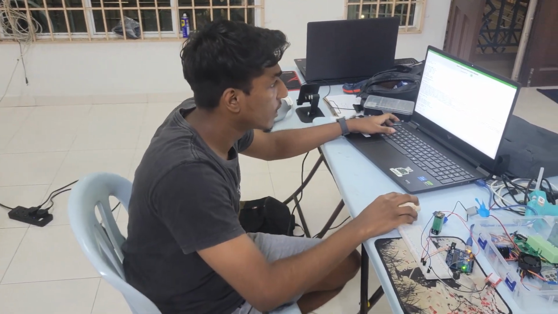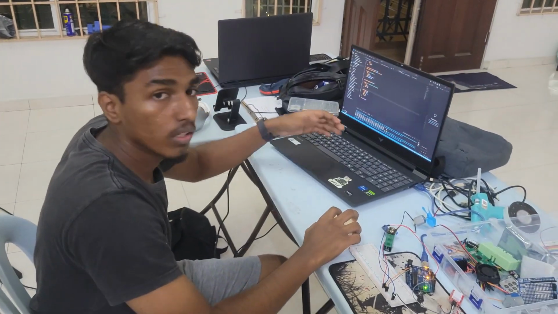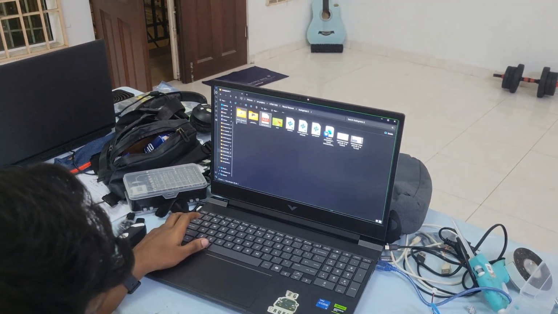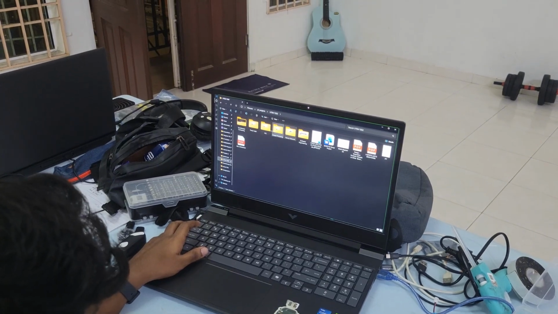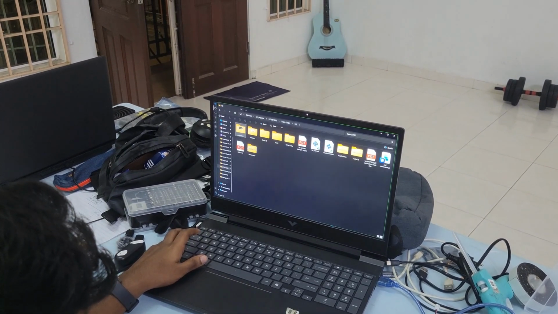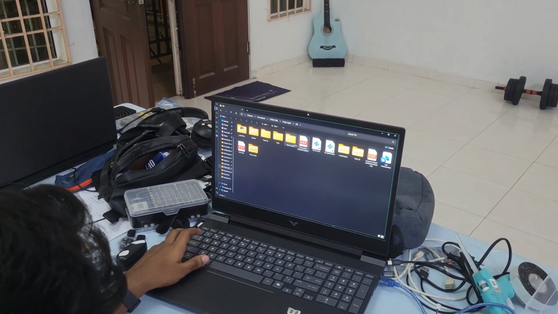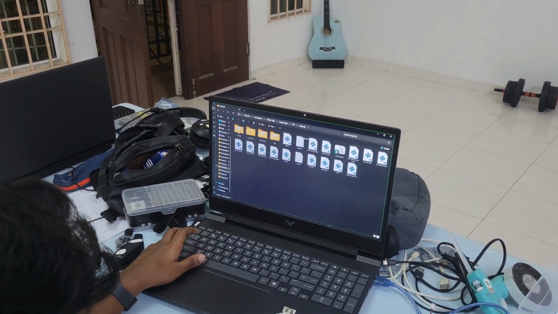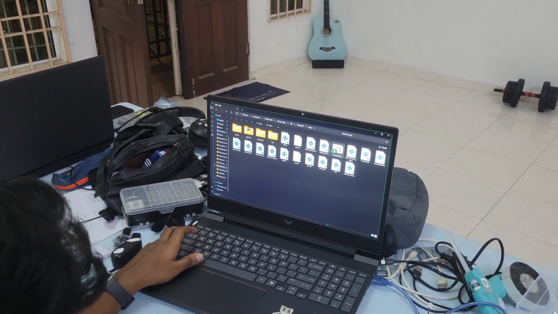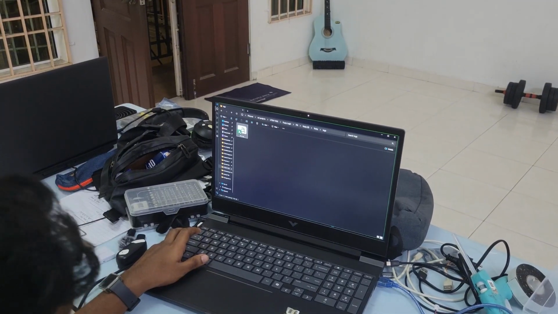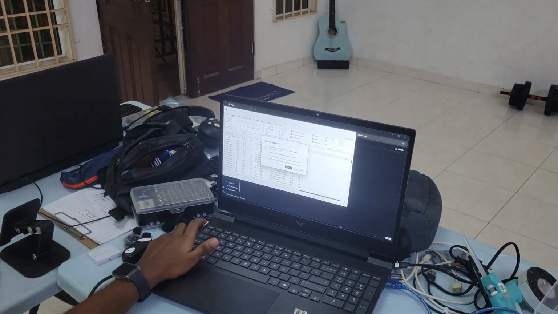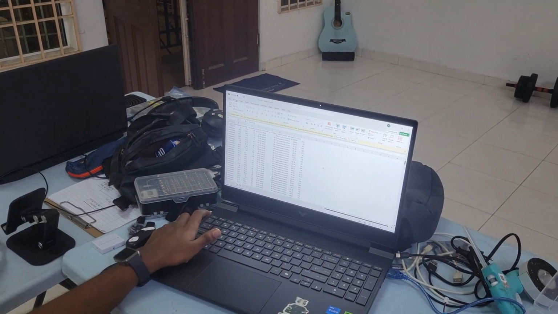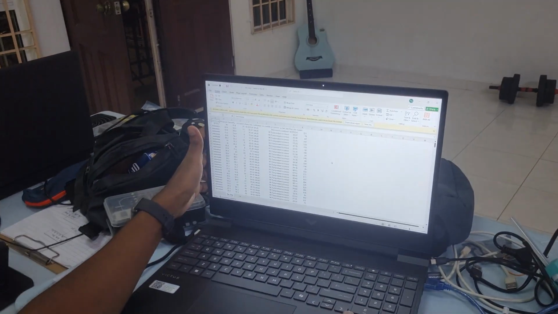Now we can check the logs. This is how the logs look like.